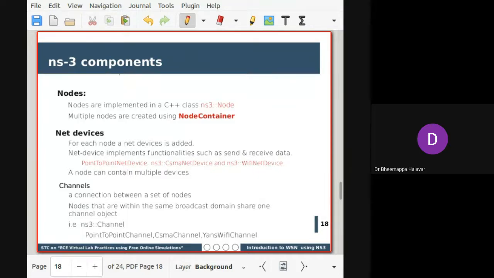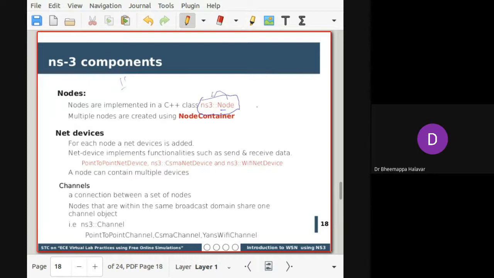These are the components we generally call nodes. Nodes are implemented using the NS3 Node class. Suppose you want to create a node; it is present in an NS3 class, called the NS3 Node class.